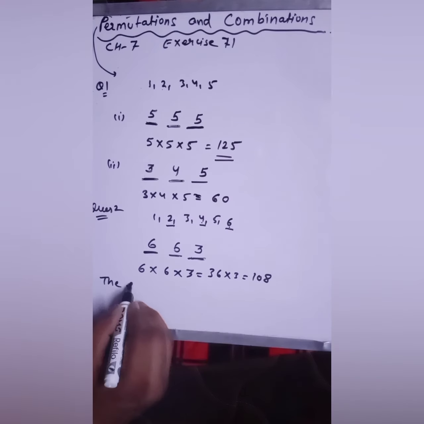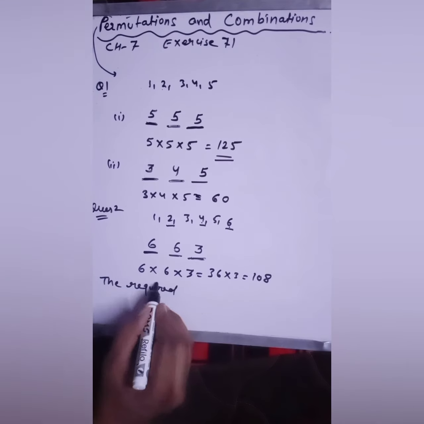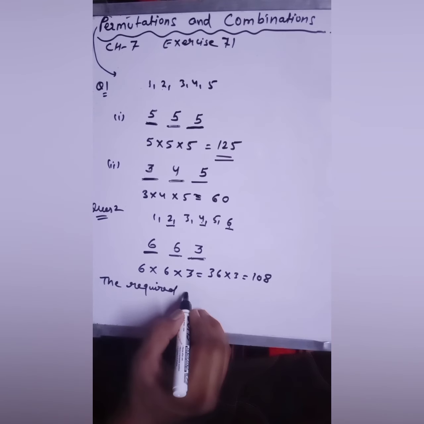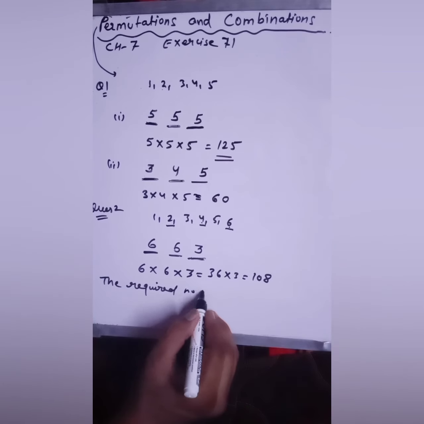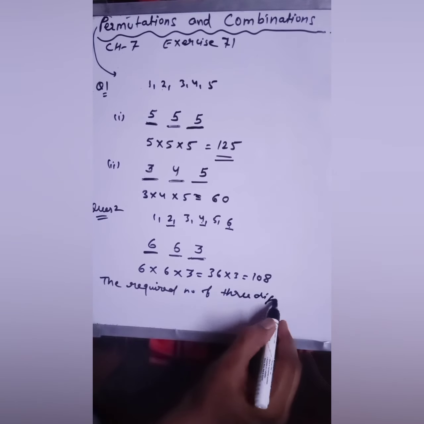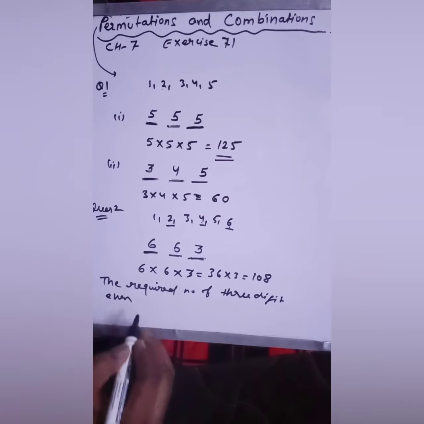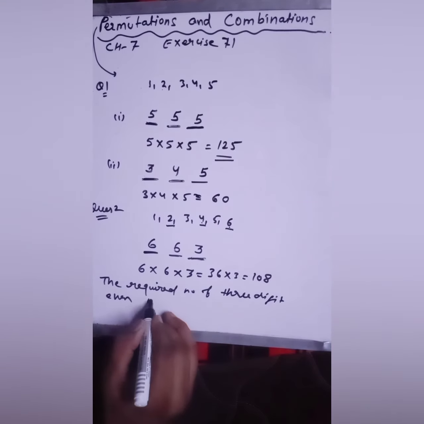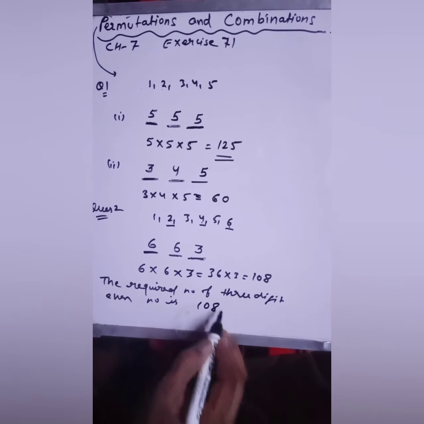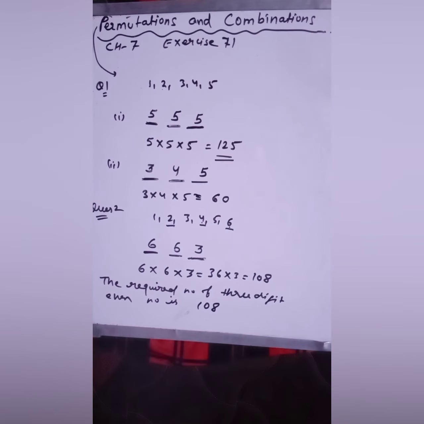The required number of 3-digit even number is 108. Just you have to write the statement at the end. Okay, so this is how you can solve your question number 2 of this exercise. Got it?